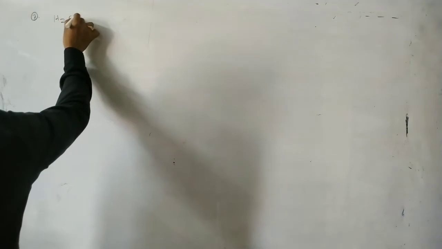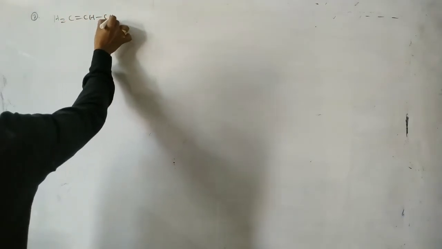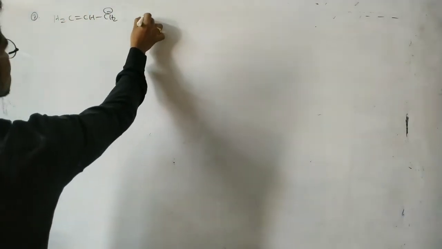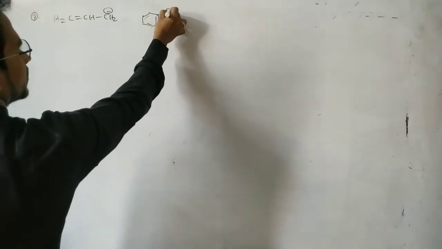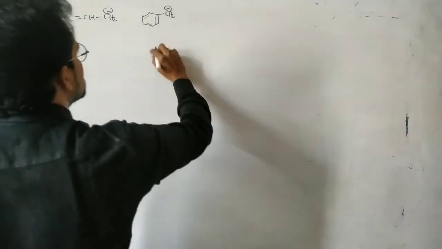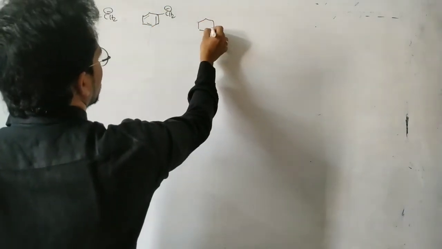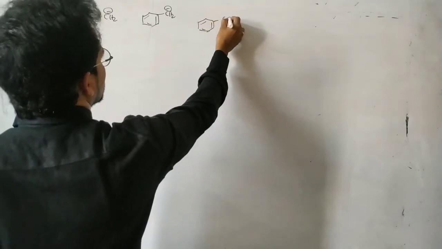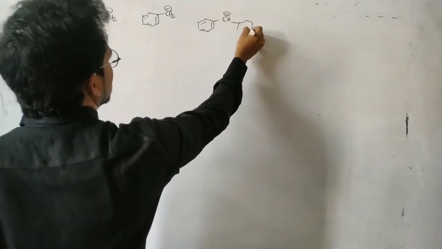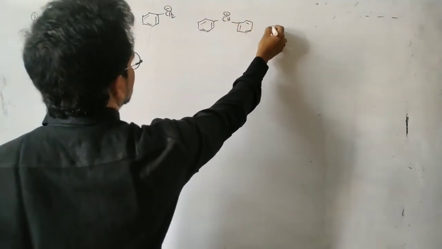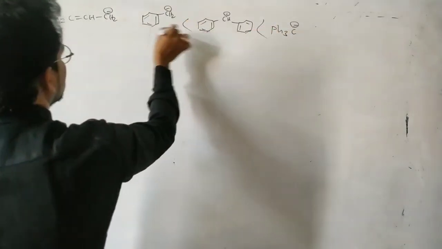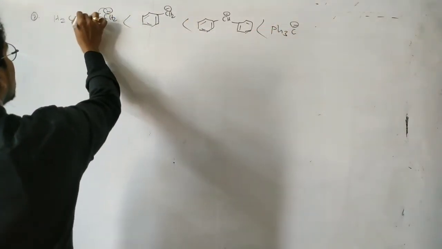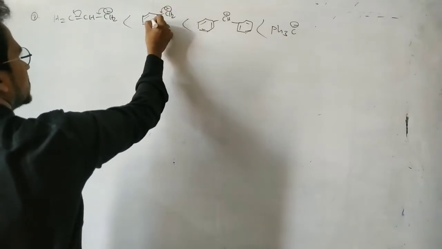Okay. So next here see this one, CH2 double bond CH2 minus. Next here benzyl carbanion, allyl carbanion. Now here the number of benzene rings increases. With increasing benzene rings here, the extent of conjugation increases. Here 3 benzene rings, so stability increases. These are all stabilized by the resonance.